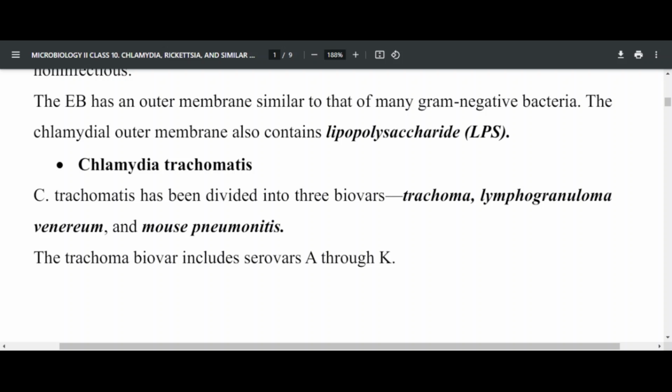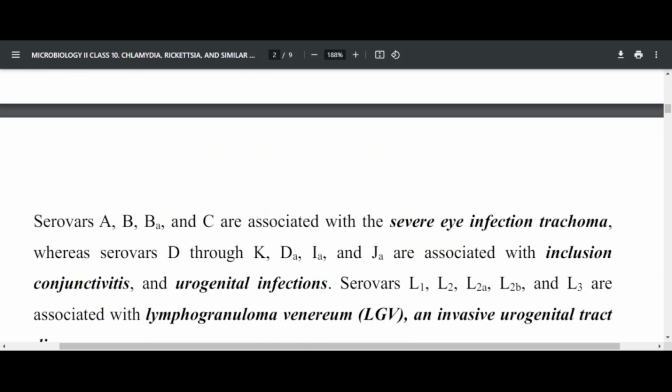The trachoma biovar also includes serovars, and talking about serovars means serological variants, which means different serological markers, like different antigens, within one biovar. A biovar can be a very broad group of organisms associated with one type of disease, but among them there will be some differential characteristics according to their serological markers, like antigens. So we have serovars A through K of trachoma.